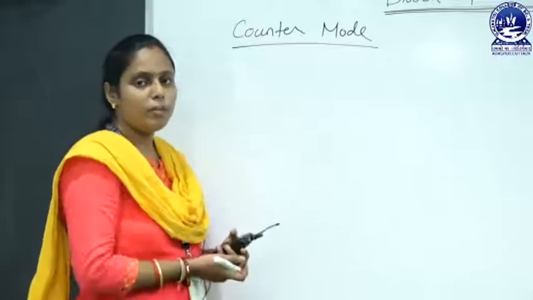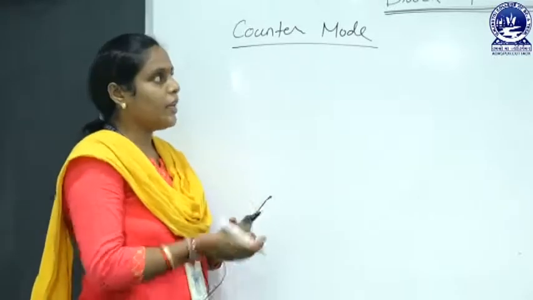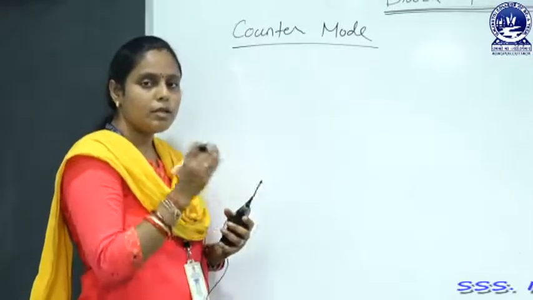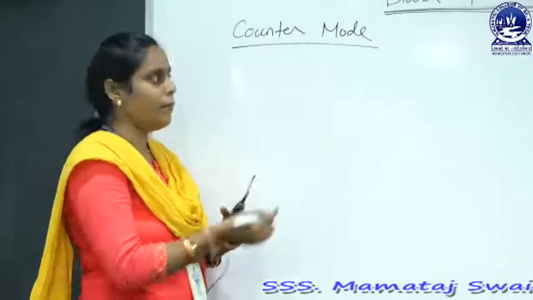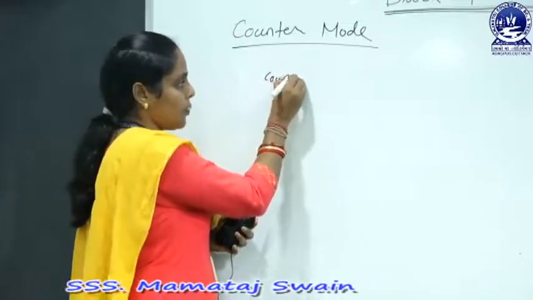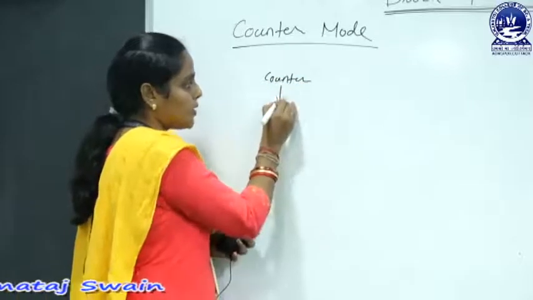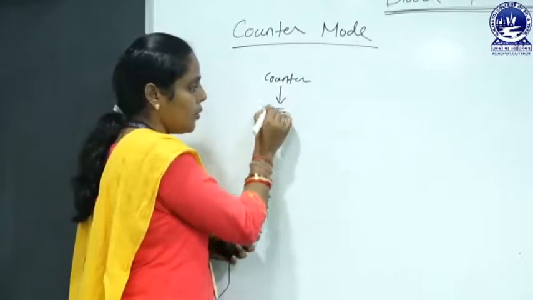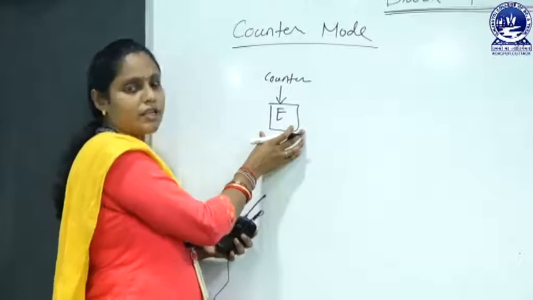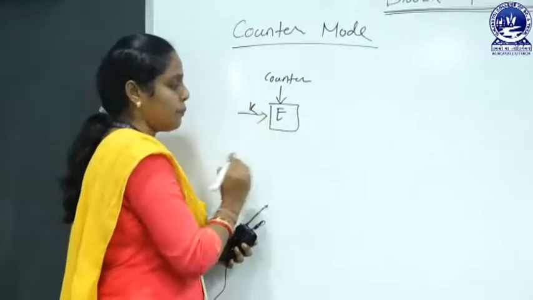Now the last mode of operation is counter mode. In this mode of operation, first of all we take one counter value. Then next we encrypt this value by using some encryption algorithm and key.